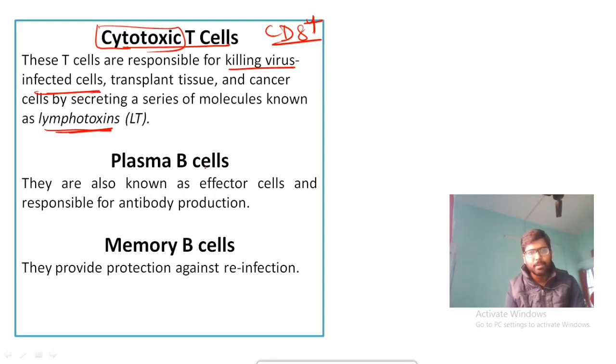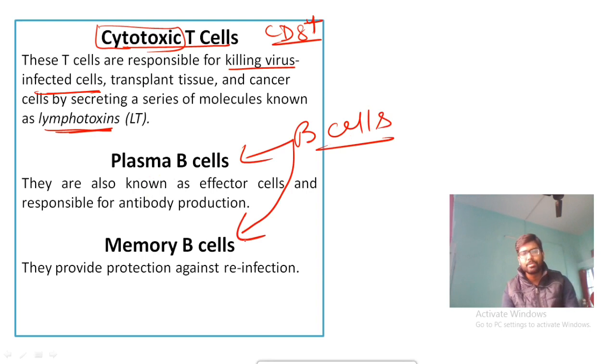And B cells are divided into two categories. One is plasma B cell and another is your memory B cell, okay. So plasma B cells are actually known as the effector cells and they produce the antibodies. That's why they are also known as the antibody factory inside your body, ओके. सो जो एंटीबॉडीज आपका जो प्रोड्यूस हो रहा है ना बॉडी में, तो वो प्लाज्मा बी सेल्स ही कर रहा है आपका बॉडी में, ठीक है.